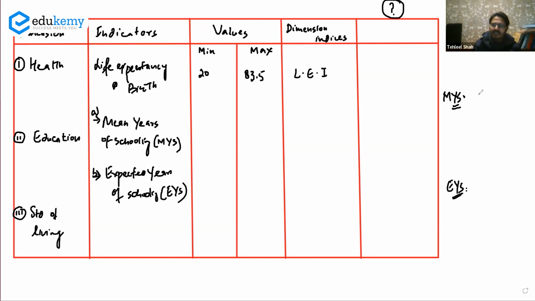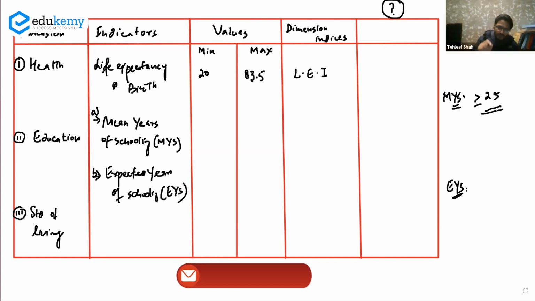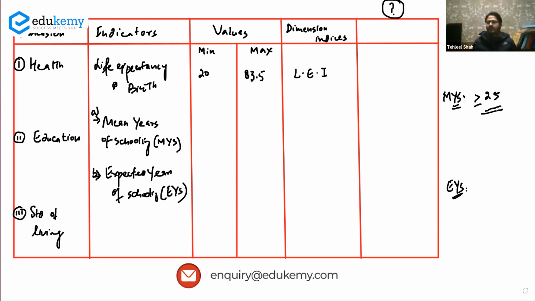So this is the average number of years of schooling done by people aged 25 or above during their entire lifetime. This is the mean years of schooling. What is the average number of schooling done by people in the above 25 age group?